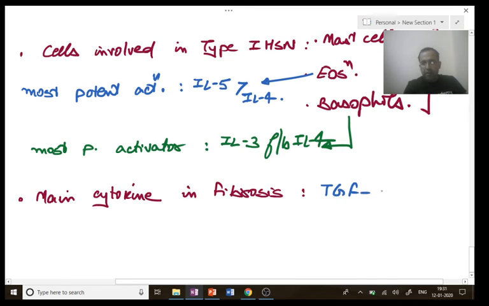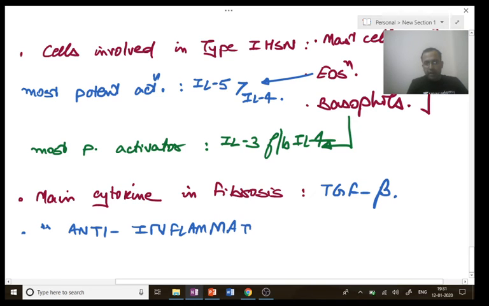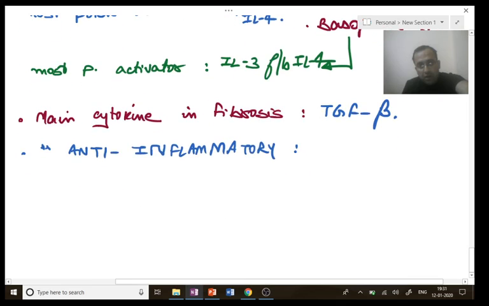TGF beta, that is transforming growth factor beta. Next, put a double star: anti-inflammatory mediators. Extremely important, repeatedly asked.